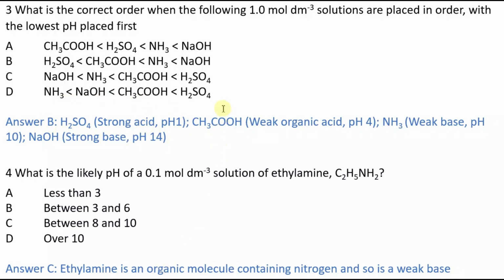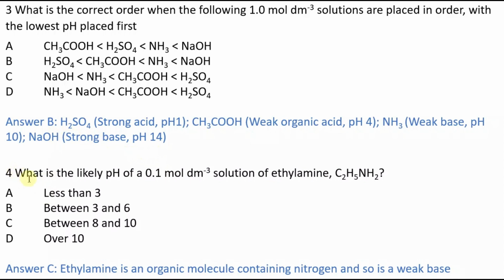Based on carbon, ethanoic acid, CH3COOH, is a weak organic acid, pH around 4. NH3, based on nitrogen, a weak base, pH around 10. And NaOH, my strong base, pH around 14.